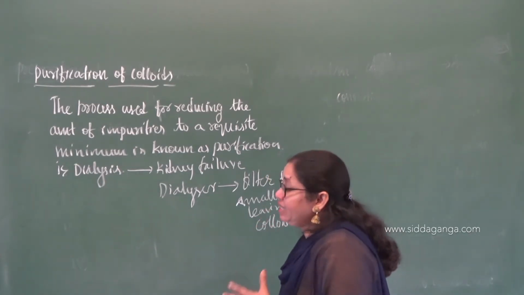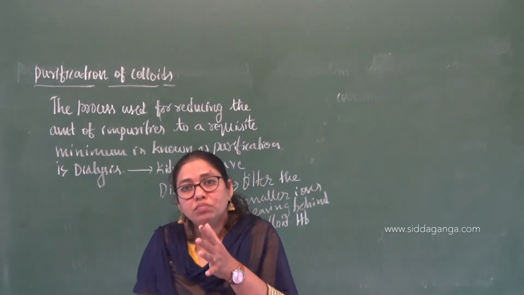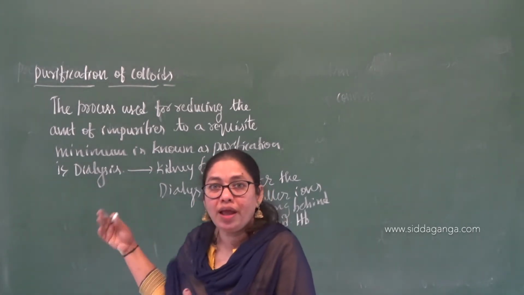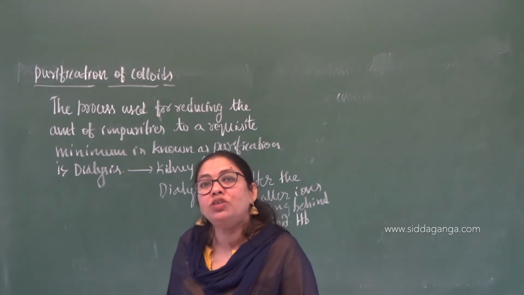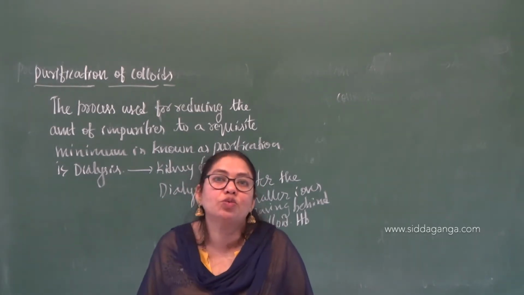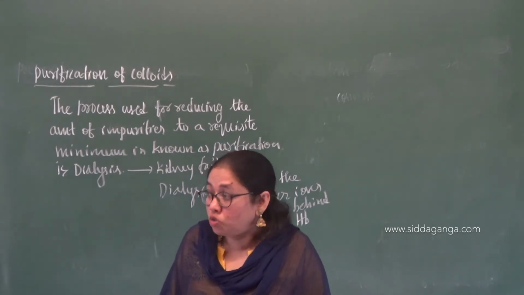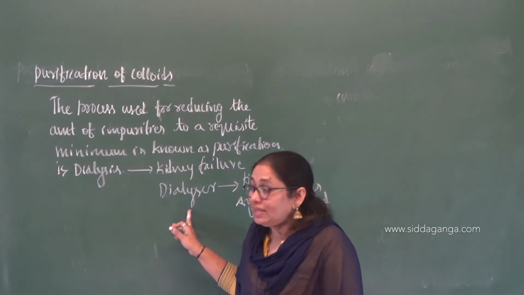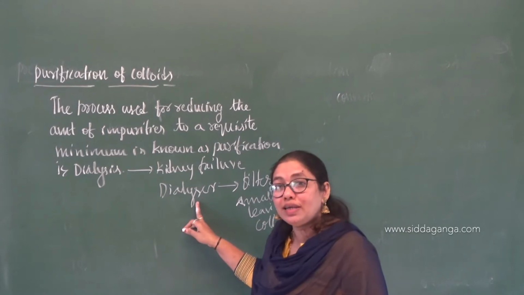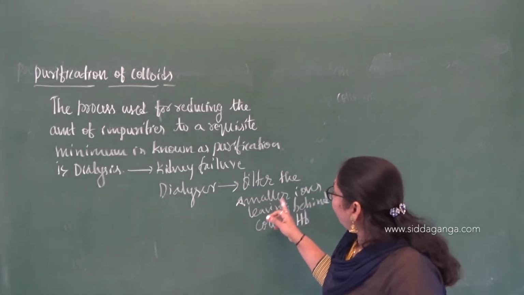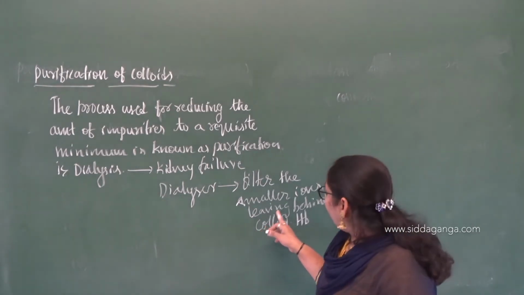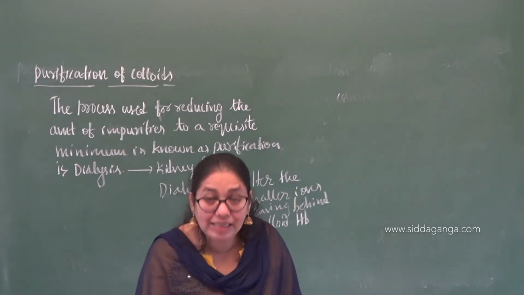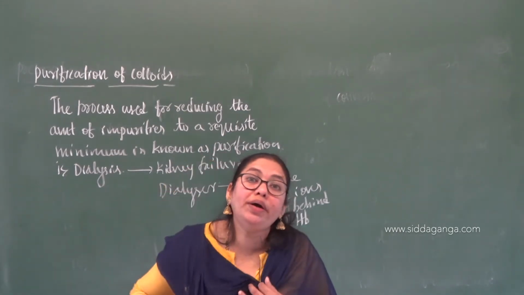What is the function of kidney? They are very useful. Not only the biological use, you can have other uses also. Colloids are not only biologically important, they are also important in other fields. We already discussed so many concepts. Here it is an interesting concept, that's why I am taking this one. In dialysis, the device used is called the dialyzer. It will filter the smaller ions, leaving behind the colloids, especially hemoglobin, because kidneys help in the absorption of important components.